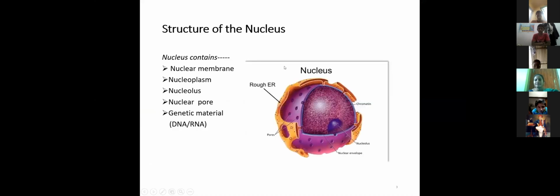Next, structure of the nucleus. The nucleus contains the nuclear membrane, nucleoplasm, nucleolus, nuclear pores, and genetic material, DNA or RNA. DNA means deoxyribonucleic acid. RNA means ribonucleic acid.